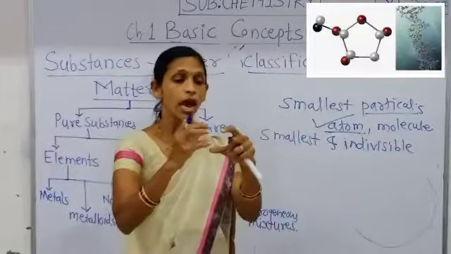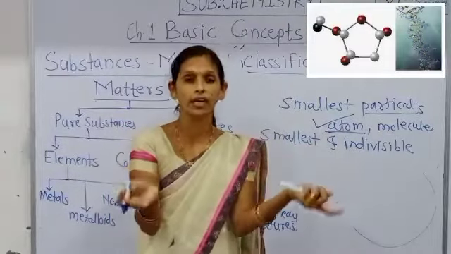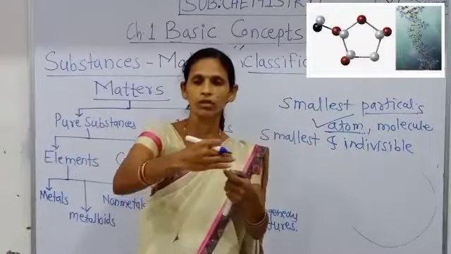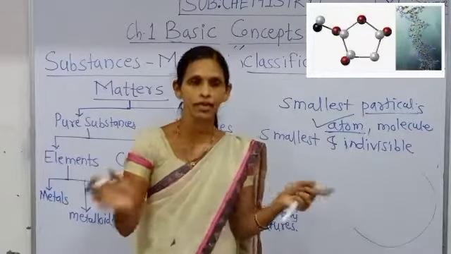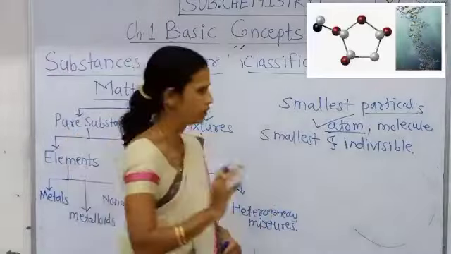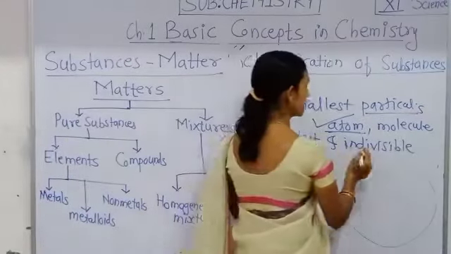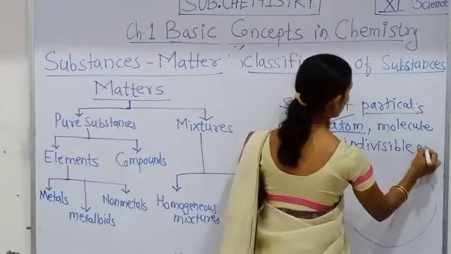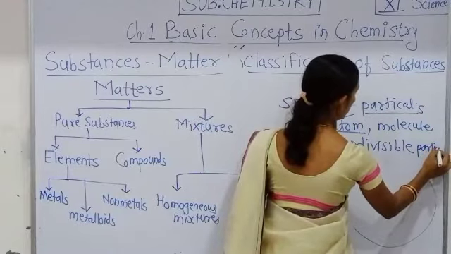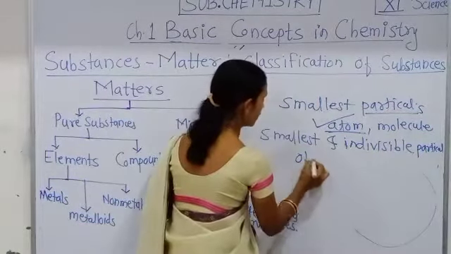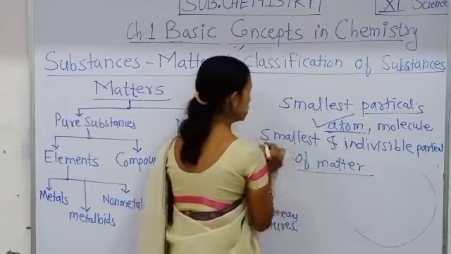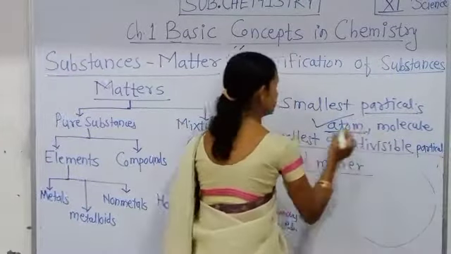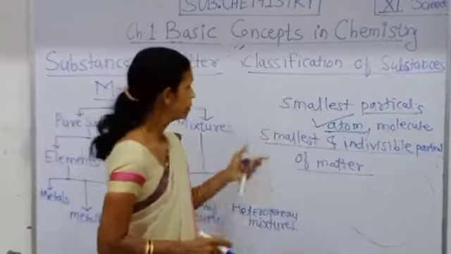That means an atom cannot be split again into half an atom or a quarter atom. We cannot divide that atom into smaller particles, and that smallest indivisible particle of matter is called an atom.